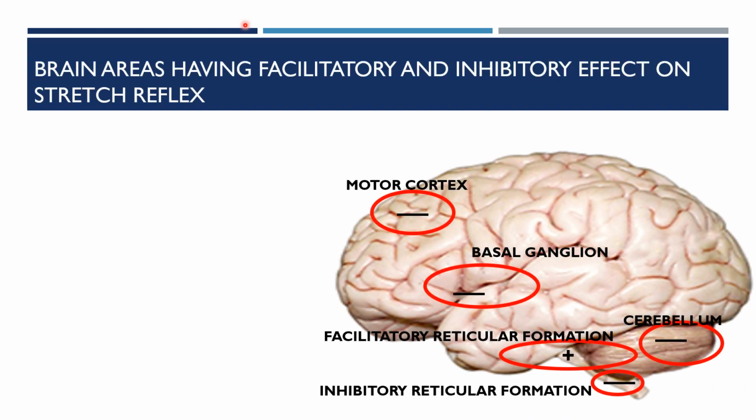Brain areas have a facilitatory and an inhibitory effect on the stretch reflex. It is only the facilitatory area of the reticular formation which has the facilitatory effect. The others have an inhibitory effect, like the inhibitory area of the reticular formation, cerebellum, basal ganglia, and the motor cortex.